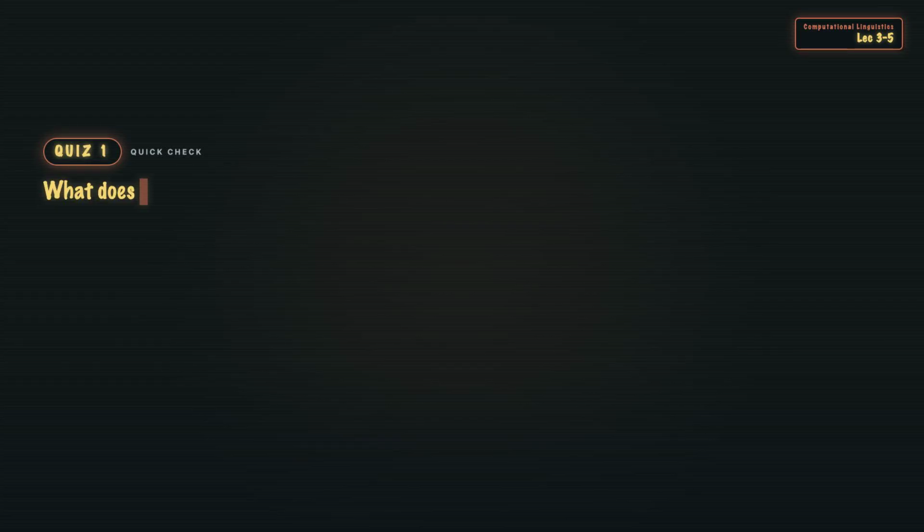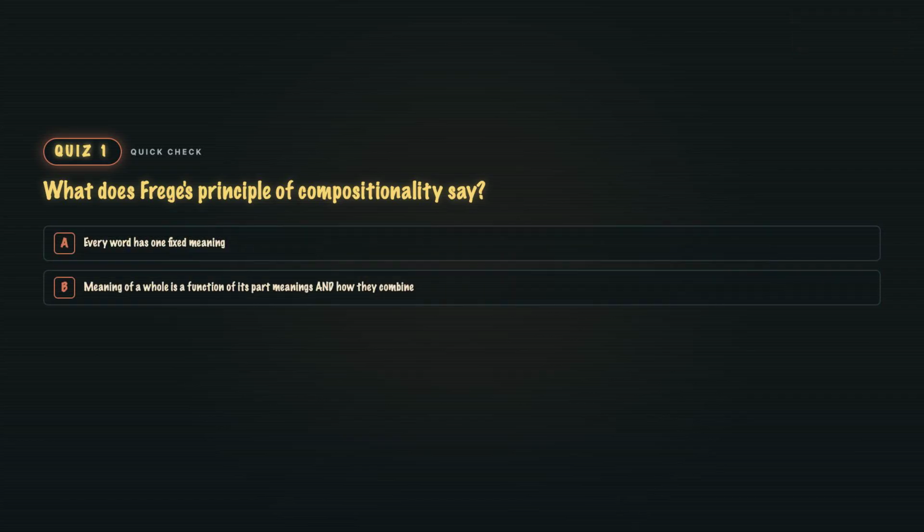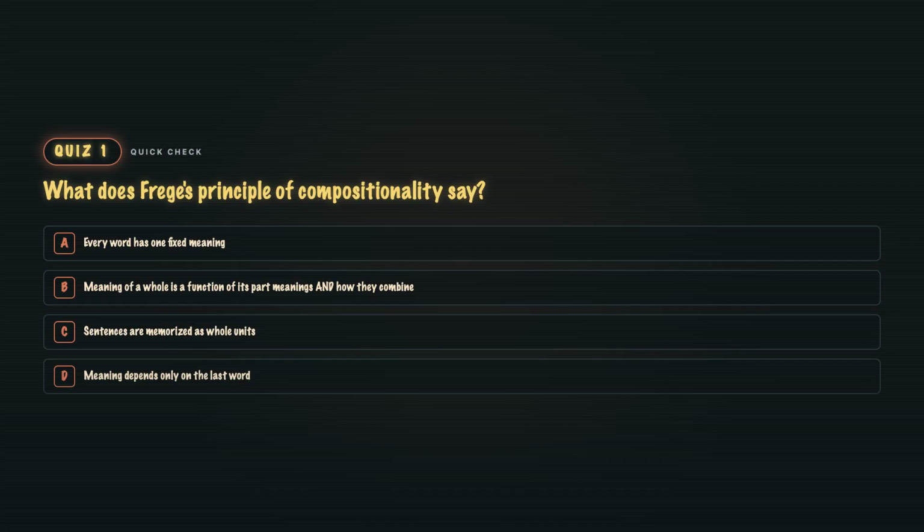Quiz 1. What does Frege's principle say? A. Every word has one fixed meaning. B. Meaning of a whole is a function of its part meanings and how they combine. C. Sentences are memorized as whole units. Or D. Meaning depends only on the last word.